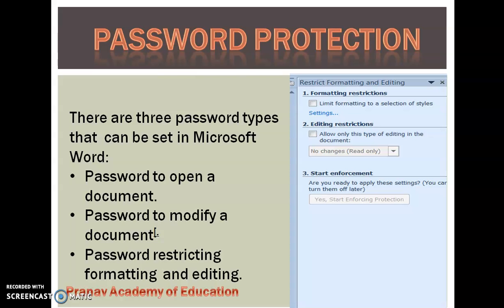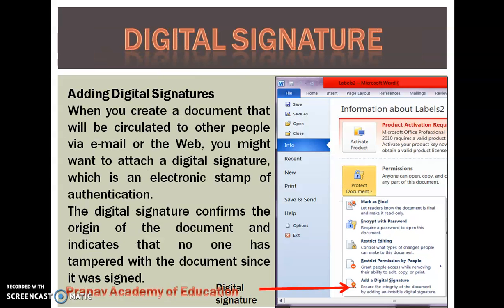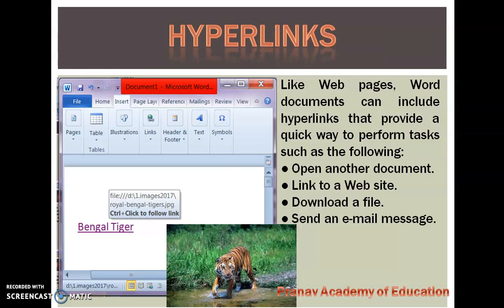Password protection. There are 3 password types that can be set in Microsoft Word. You can set a password to open a document, also to modify the document. You can restrict formatting and editing in your document. These are available. You can add a digital signature. When you create a document that will be circulated to other people through email or web, you might want to attach a digital signature, which is also available in MS Office.